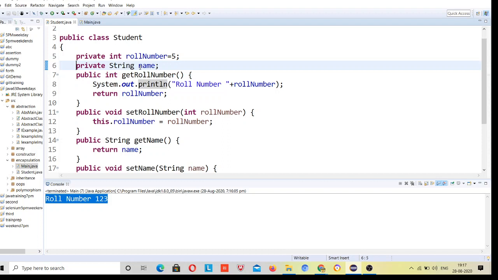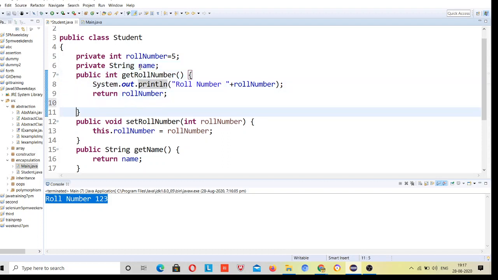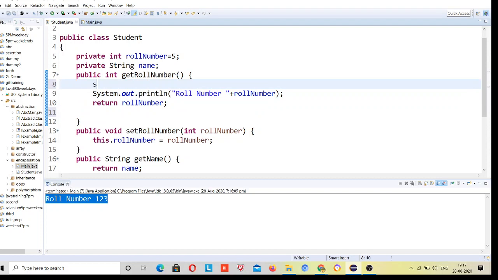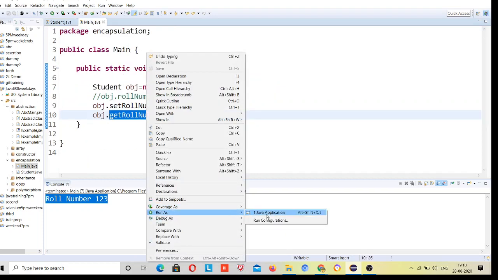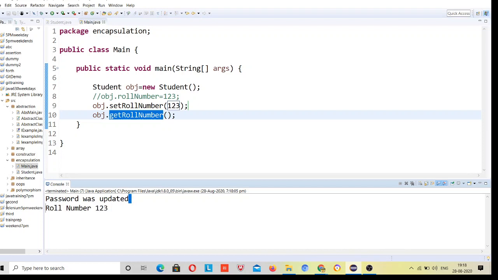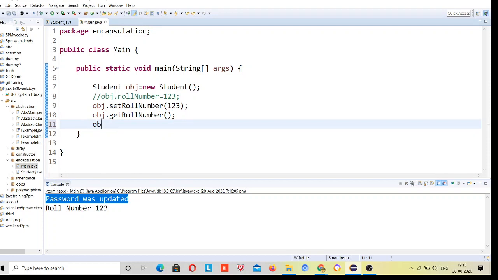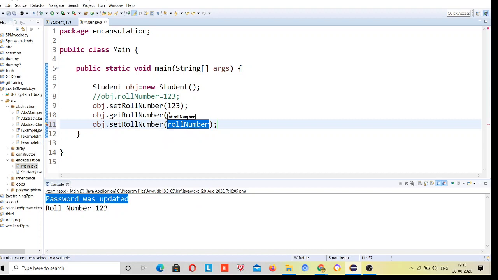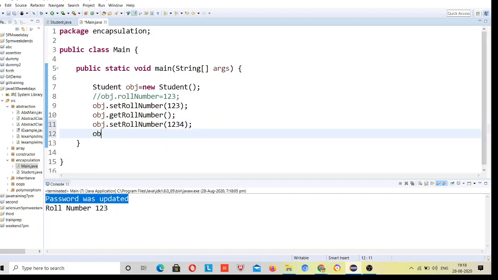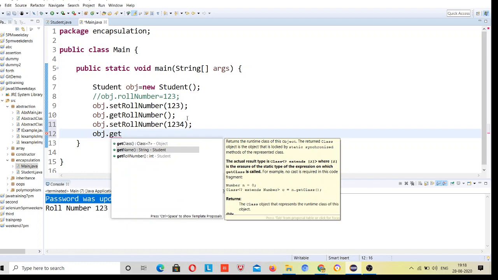One more thing: if you are going to change your password, I can maintain a system or log file here, saying password was updated. Suppose you edit the password 1000 times, the log file will say that the password was updated every time, right? Suppose I call object dot set roll number 1234, object dot get roll number.